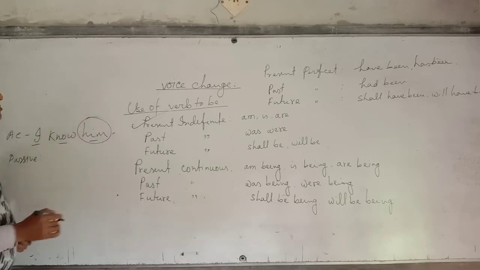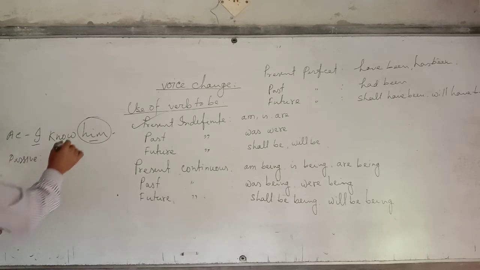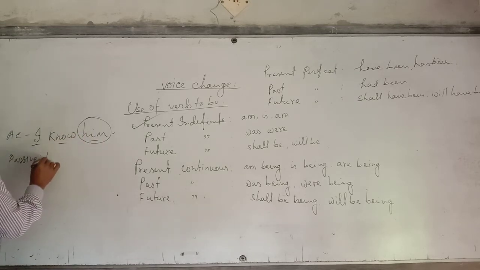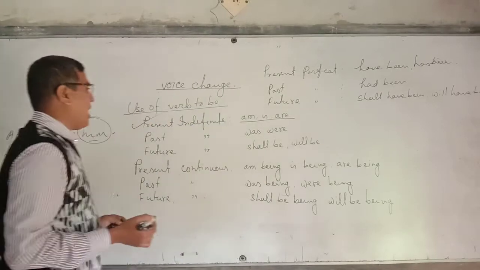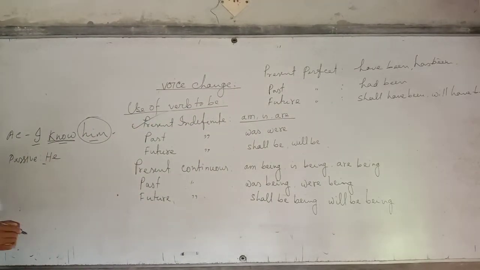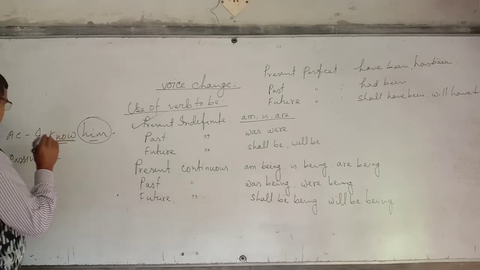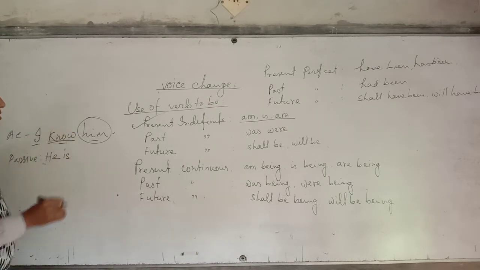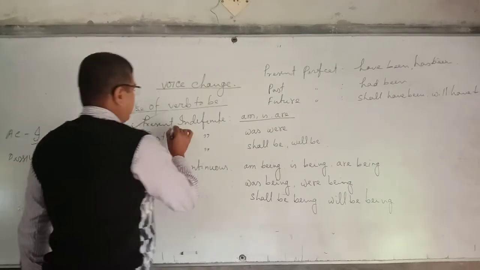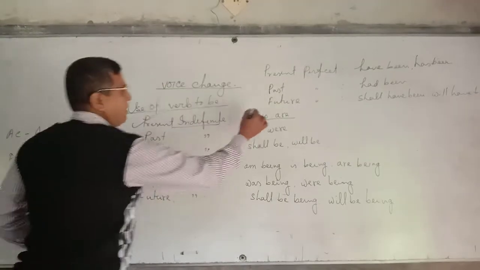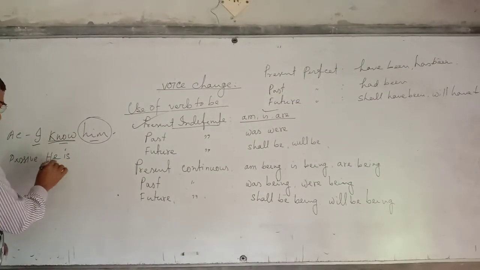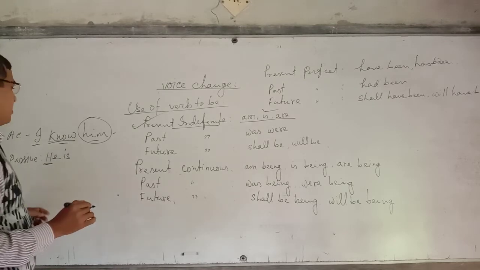At first, him, object, subjective form of him, he. As it is present indefinite tense, we use verb to be, am is I. We know he is third person, single number. So after this, we use is. It's present indefinite tense and we use verb to be is because he is third person singular number.